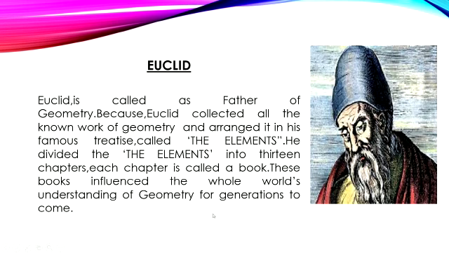Euclid divided these Elements into 13 chapters. You are going to wonder, each chapter is considered as a book. These books influenced the whole world's understanding of geometry for generations to come.